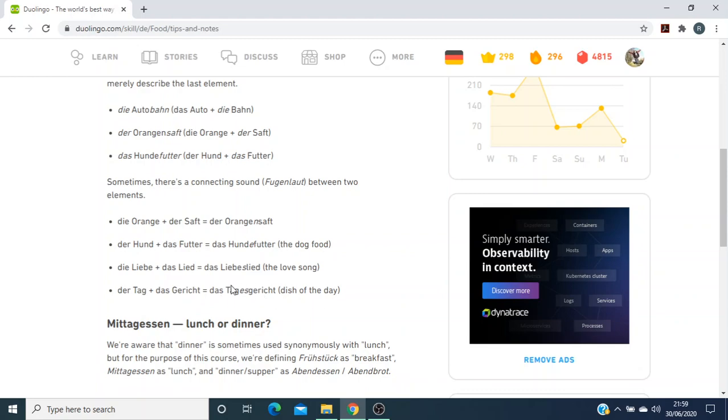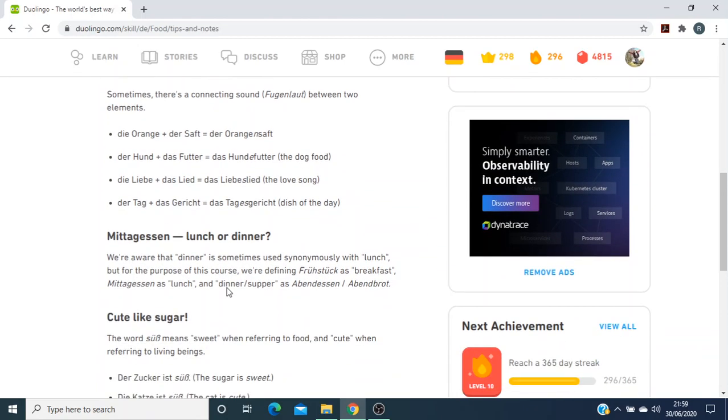That's a handy phrase to know if you're going out eating in Germany, or if you're going on holiday and they have a German menu, which I notice quite a lot whenever we go on holiday.